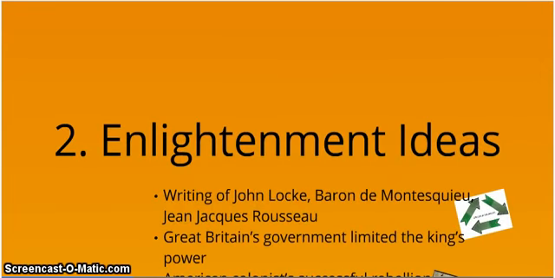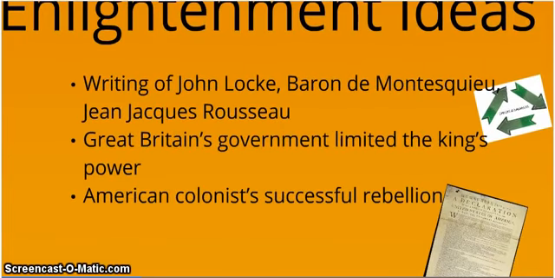Another cause of the French Revolution was Enlightenment ideas. So there are these famous writers like John Locke, Montesquieu, and Rousseau who are writing books that are telling these people they should overthrow their government, limit the power of the king, and just get rid of an unfair government in general. And so the poor people of France and other people in France as well are reading these books and saying, we should do that, we should do that.